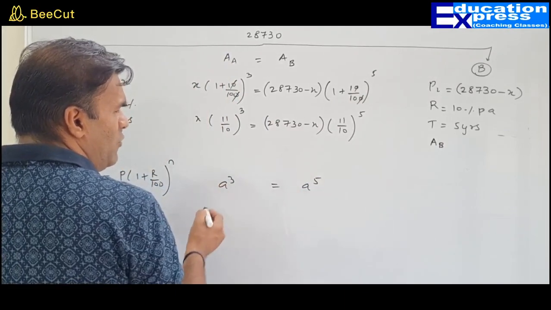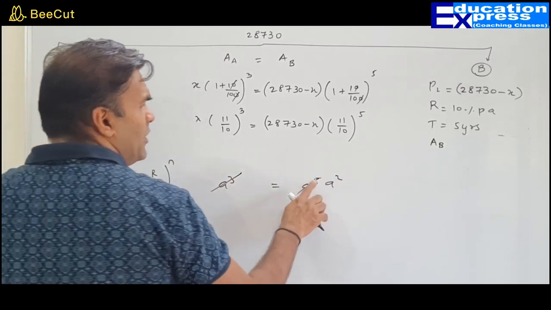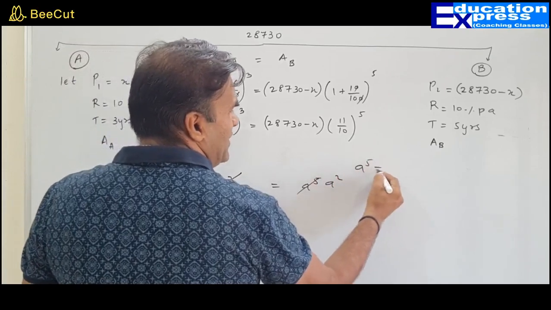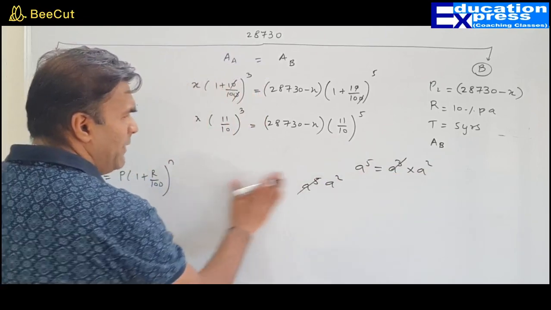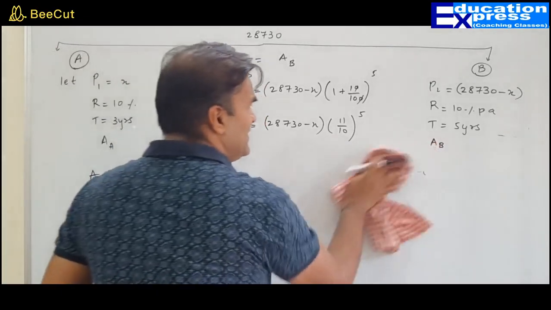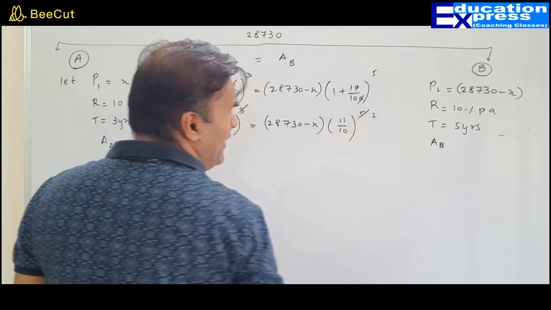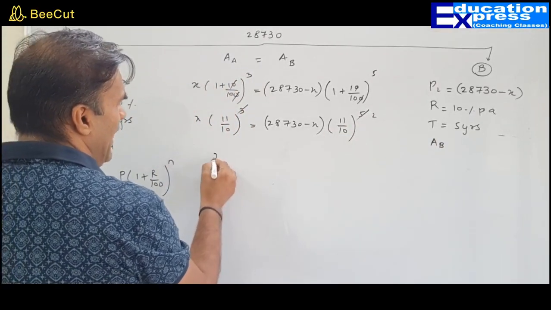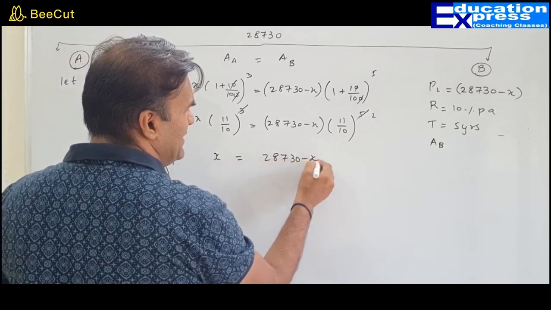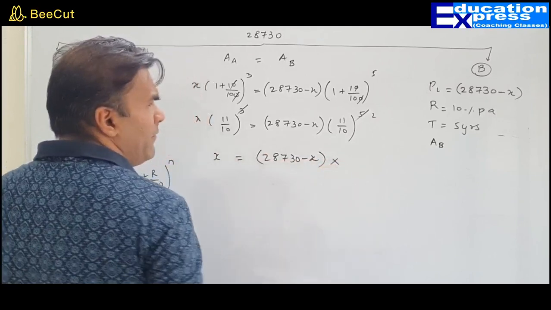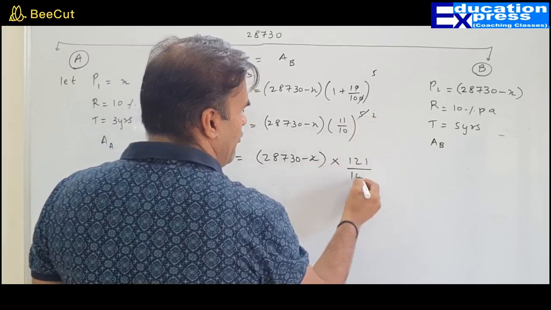Whatever. What do we do? So this will get cancelled and we will be left with A square, because A raised to 5 is nothing but A raised to 3 into A square. So if this is 3, this 3 will get cancelled and we are left with 2. So here we have X equals 28,730 minus X multiplied by 11 square 121, 10 square 100.